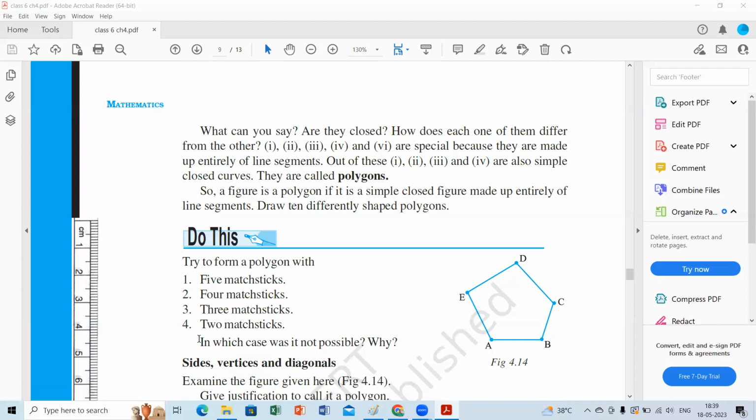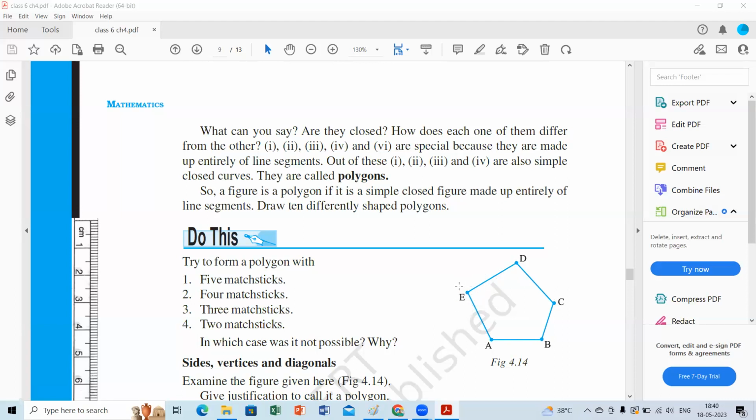Which one here? These points you're asking about? Yes, ma'am. We are making a polygon using matchsticks. So these all are vertices, because two joining points are connecting at a place.